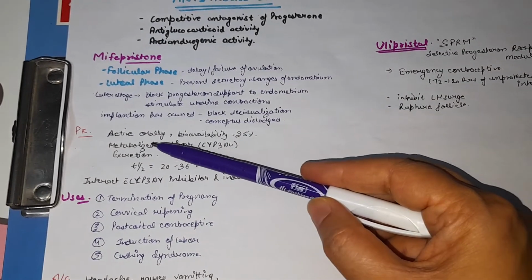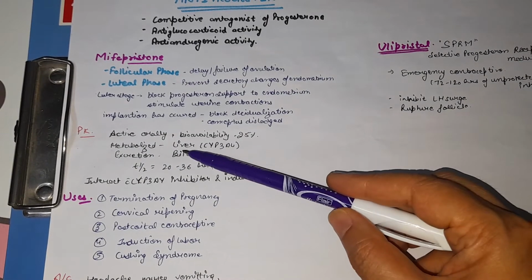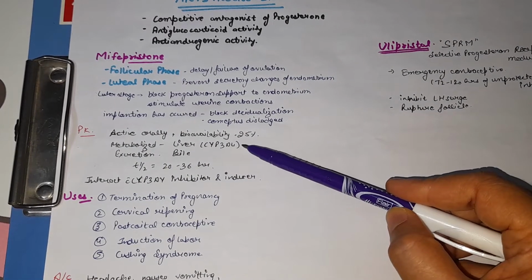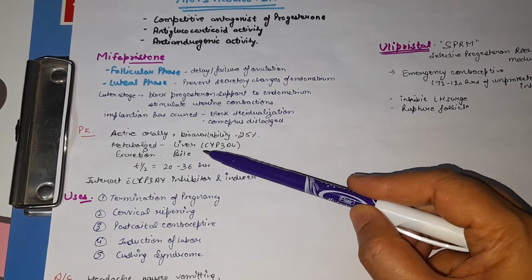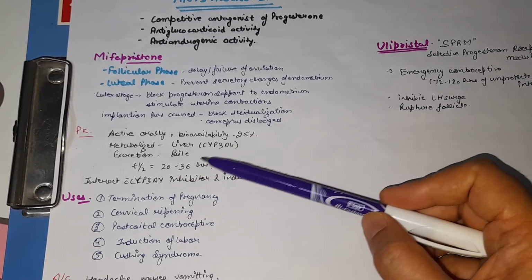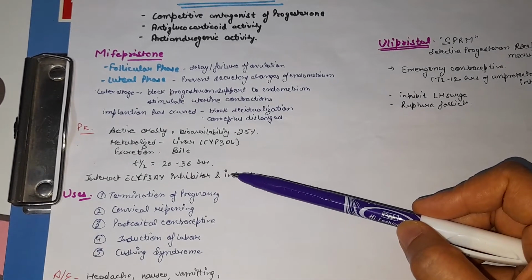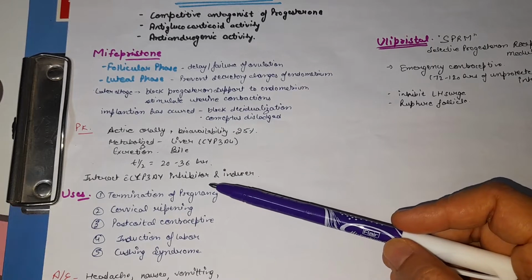Pharmacokinetics of mifepristone. They are active orally. Bioavailability is 25%. It is metabolized in the liver by the CYP3A4 enzyme and excreted in the bile. The half-life of mifepristone is 20 to 36 hours. They interact with CYP3A4 enzyme inhibitors and inducers. So, what are the uses of mifepristone?